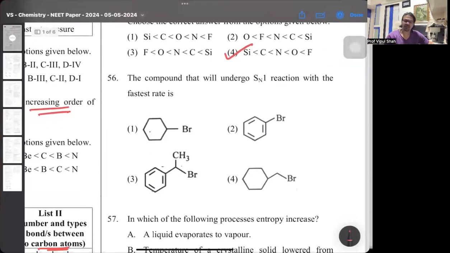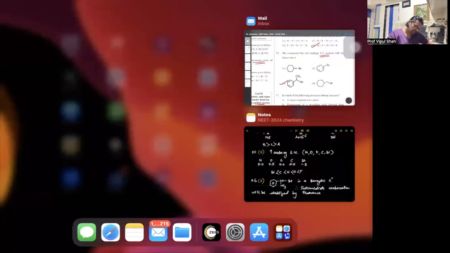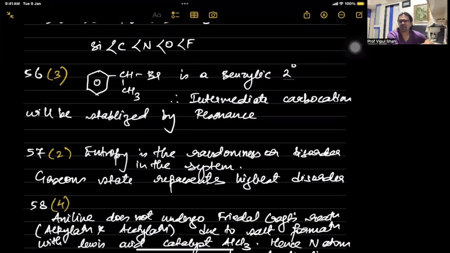Then the compound that readily undergoes SN1 reaction mechanism, meaning it has to readily form a stable carbocation. That's going to be the third option. Why? Look at this. This compound is a benzylic compound. If you check the IUPAC name, this will be 2-bromo, 2-phenyl ethane. In this benzylic part, it's a benzylic secondary carbon, so the carbocation would be stabilized by resonance. Hence, this will readily undergo the SN1 mechanism. So 56 is the third one.